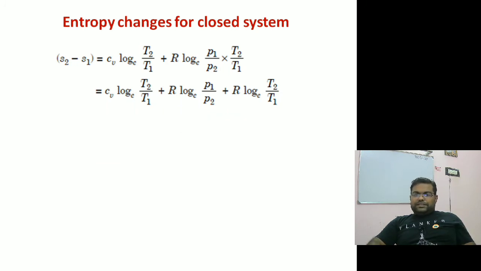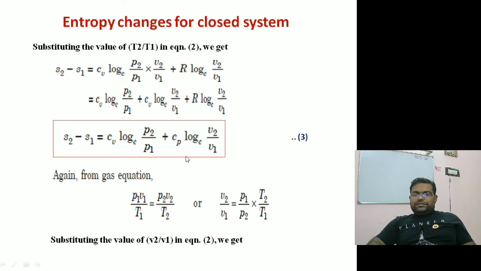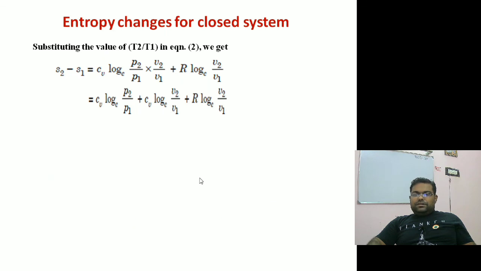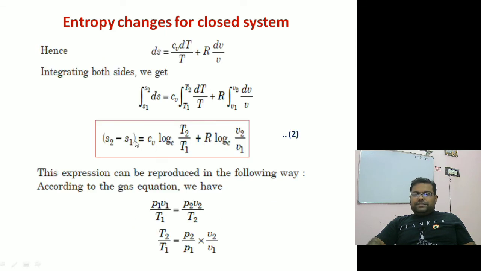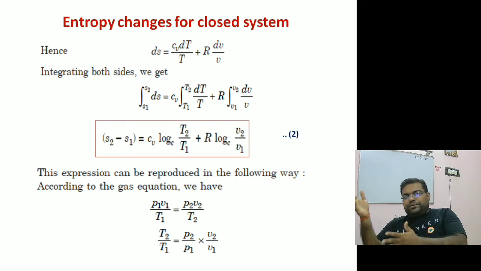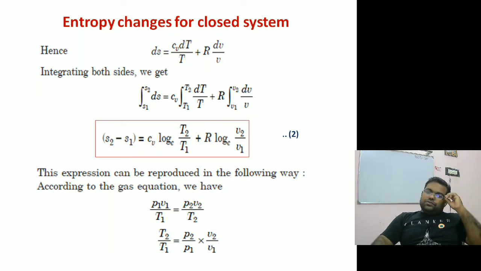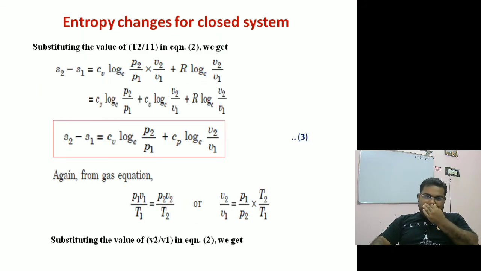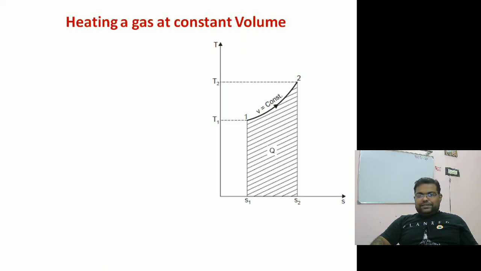So the first equation is this, the second equation is this, and the third equation is this. These three equations can be used to find out the change in entropy for any kind of process. We are having 5 types of processes. So these can be used in any kind of process based on the assumptions. I will take only one example for today's lecture. With that I am closing.